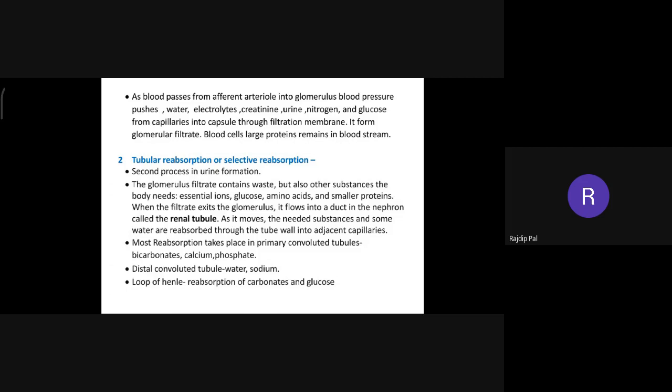Now, the second part is tubular reabsorption, or selective reabsorption. It means in the first step you are seeing here, blood pressure is pushing water, electrolytes, creatinine, urea, nitrogen, and glucose. So these are not all waste materials. Not only some, so much important, necessary material is also there, like electrolytes, creatinine, nitrogen, glucose.